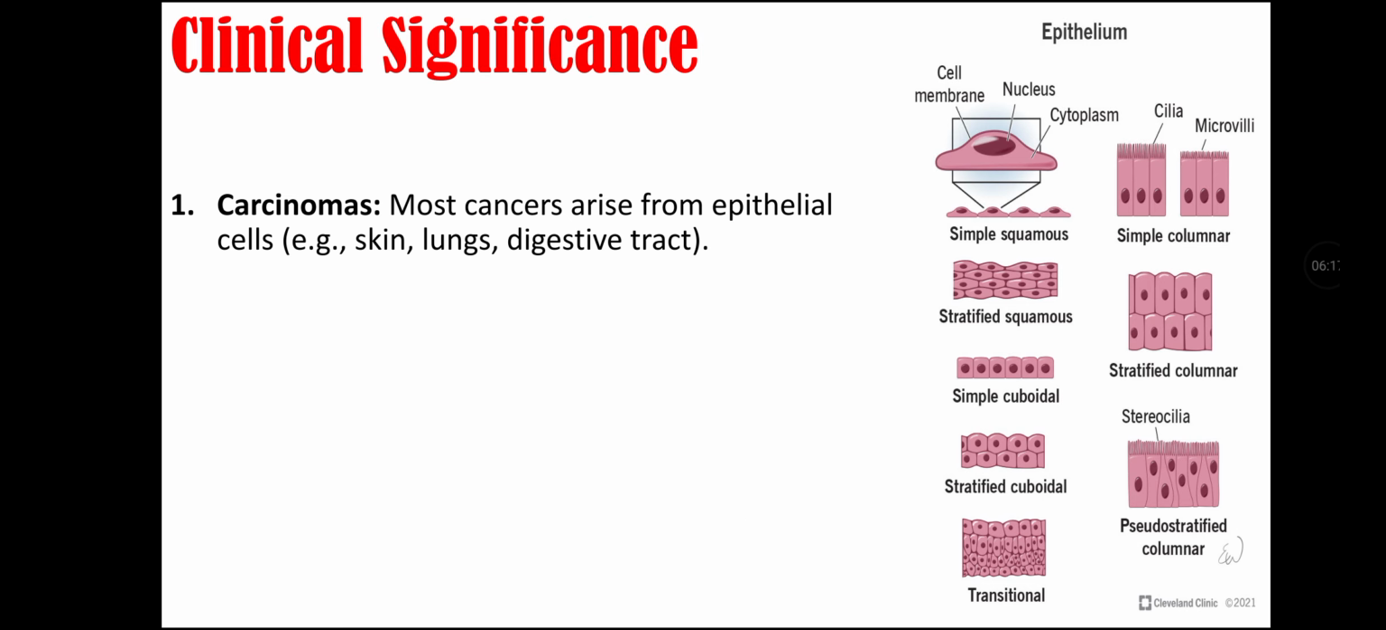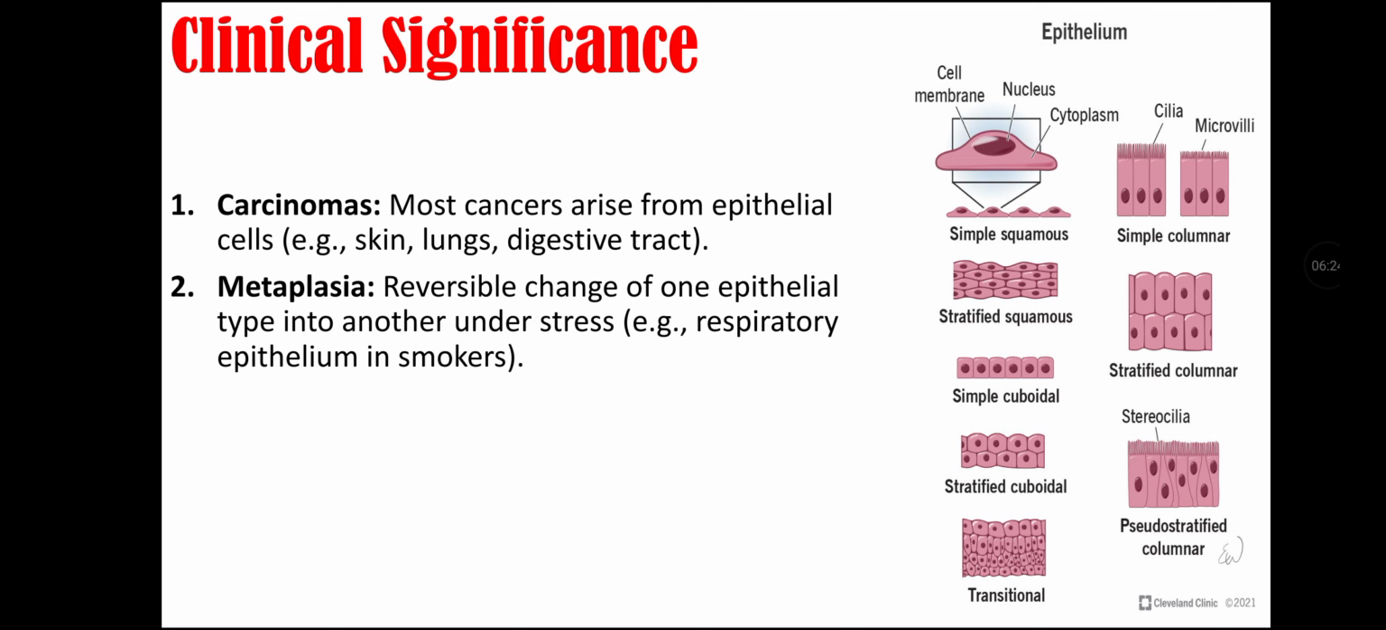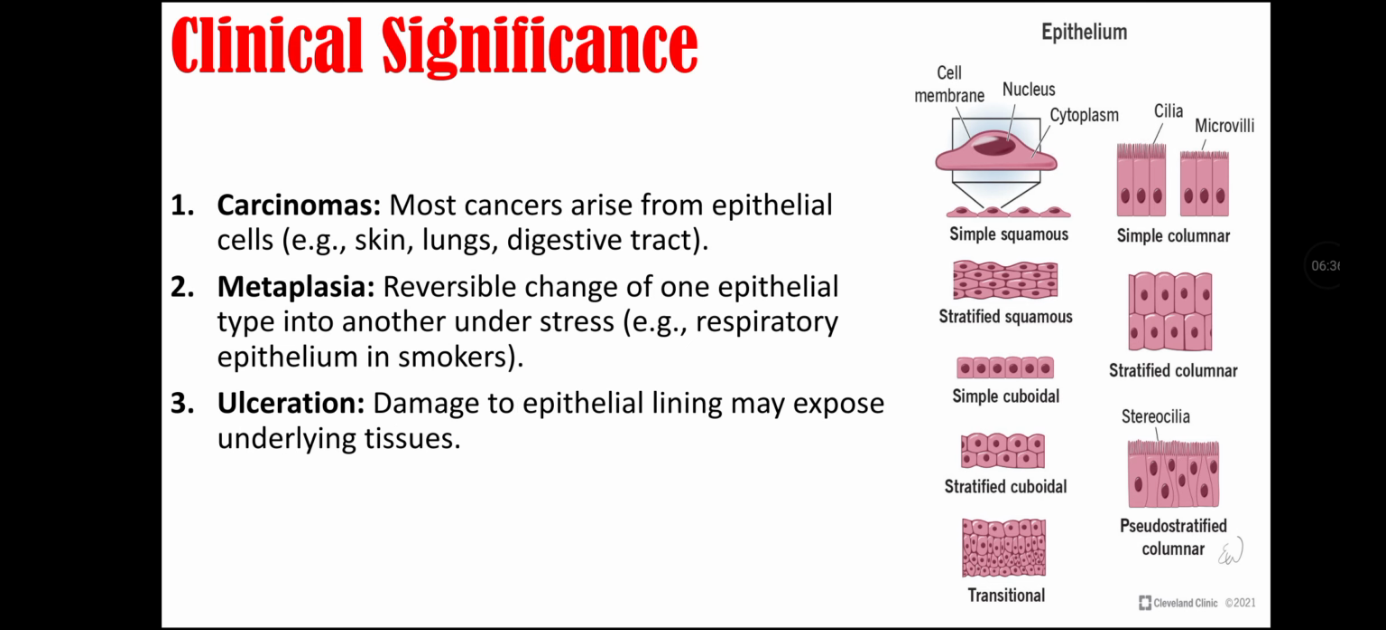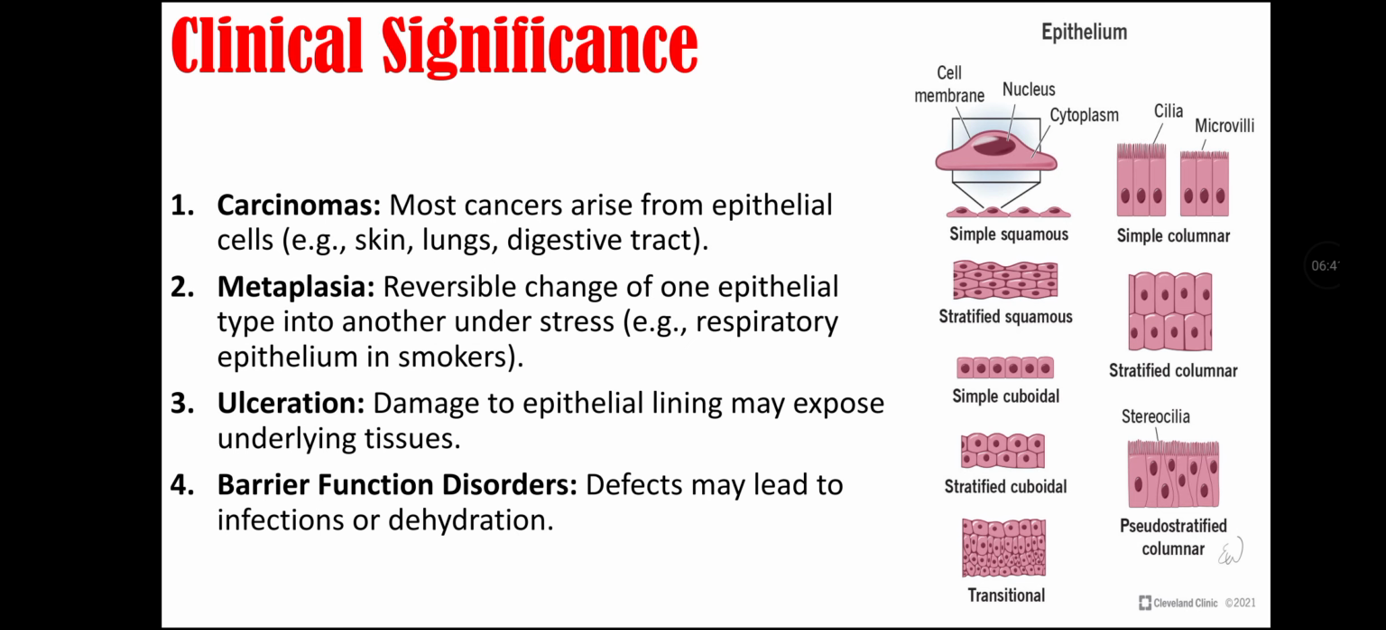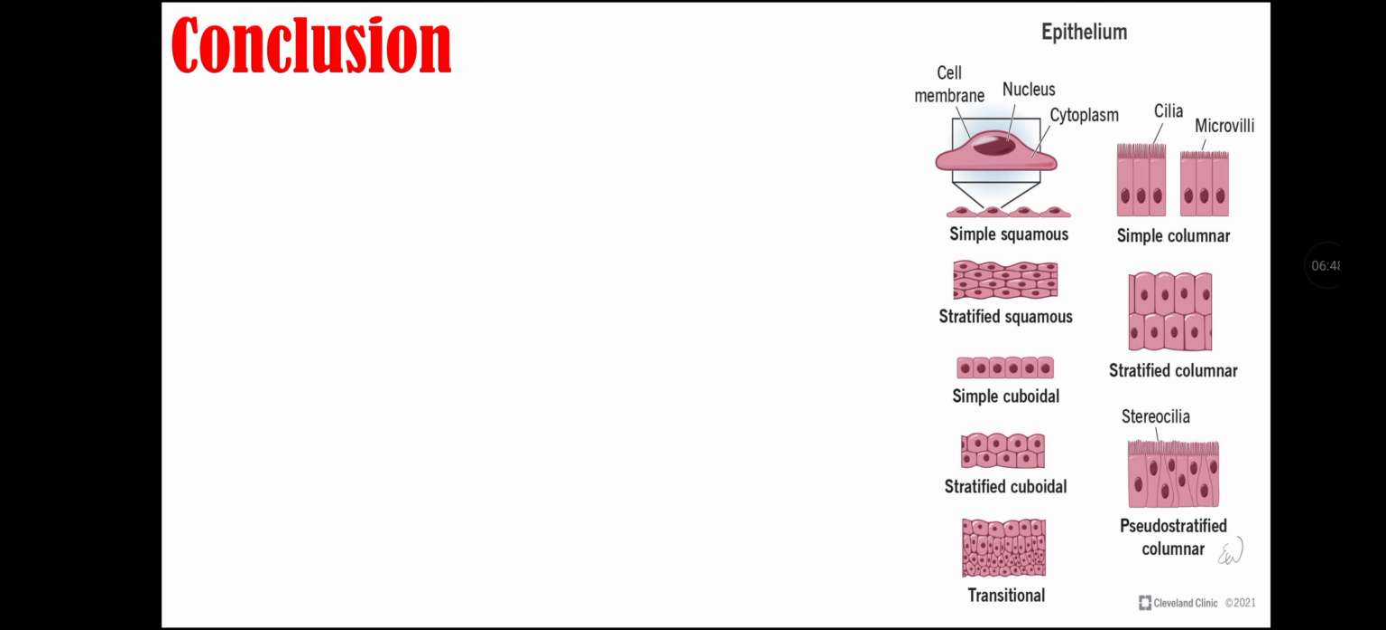Clinical significance. First is carcinomas, as most cancers arise from epithelial cells, like in the skin, lungs and the digestive tract. Second significance is metaplasia, a reversible change of one epithelial type into another type under stress, for example, respiratory epithelium in smokers. Third significance is ulceration, as damage to the epithelial lining may expose underlying tissue. Fourth significance is barrier function disorder, as defects of epithelium may lead to infection or dehydration.